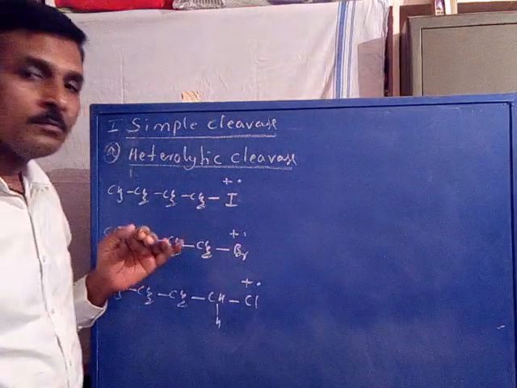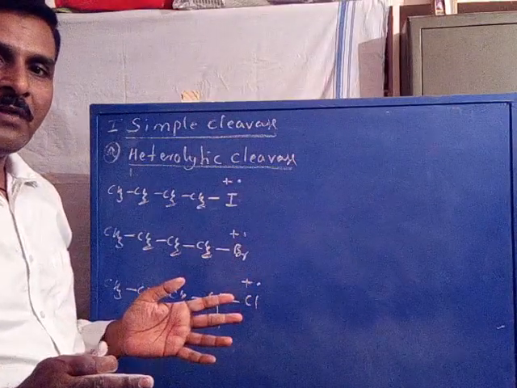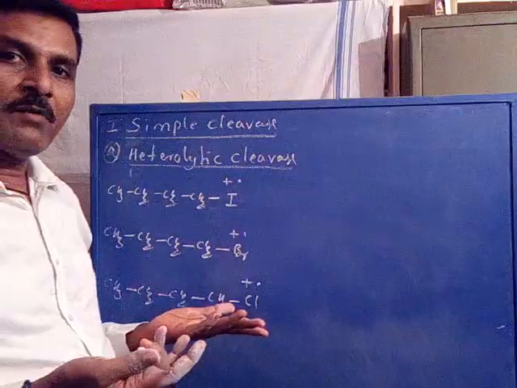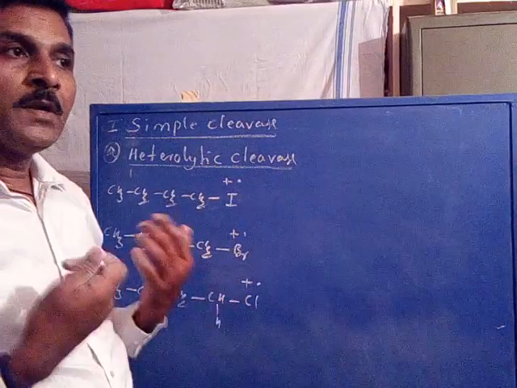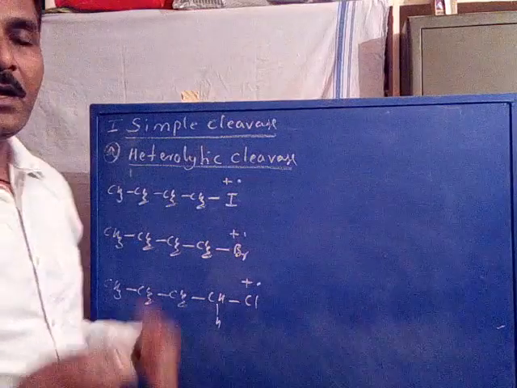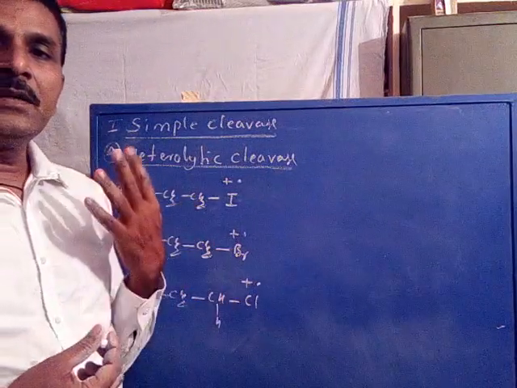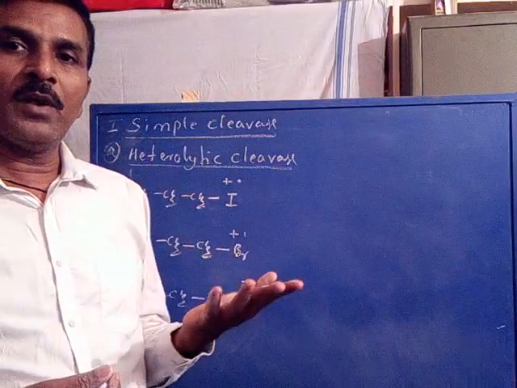Now, we are discussing heterolytic cleavage. What is heterolytic cleavage? Both bonding electrons are taken away by the more electronegative atom, resulting in an alkyl cation and a radical of the more electronegative atom. Heterolytic cleavage is a characteristic process of any compound containing a more electronegative atom.